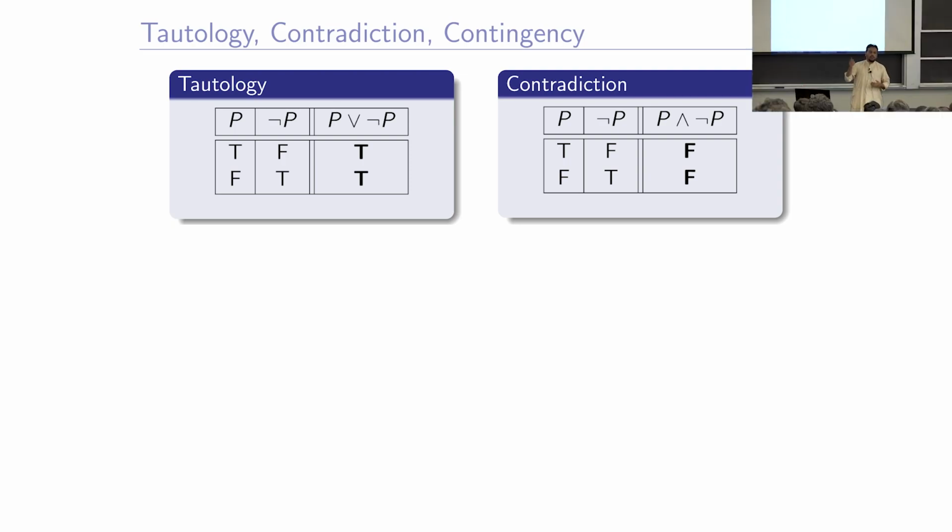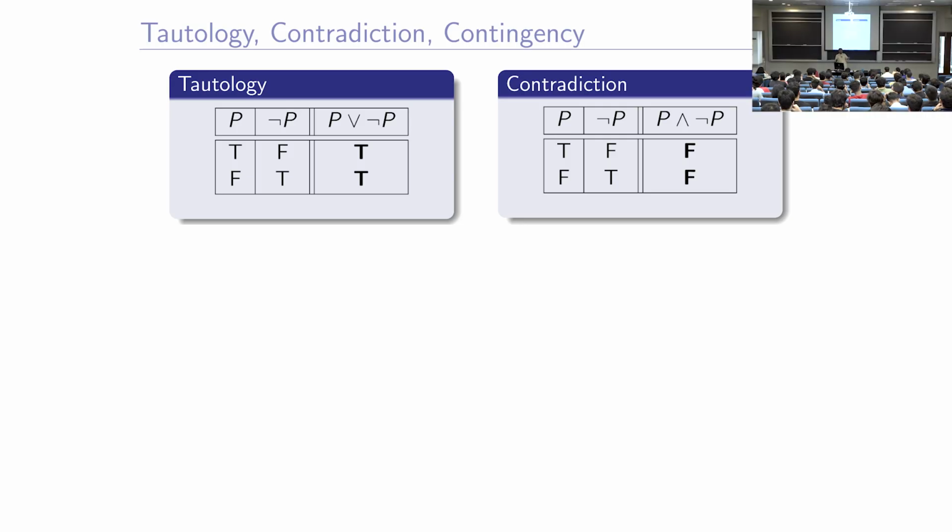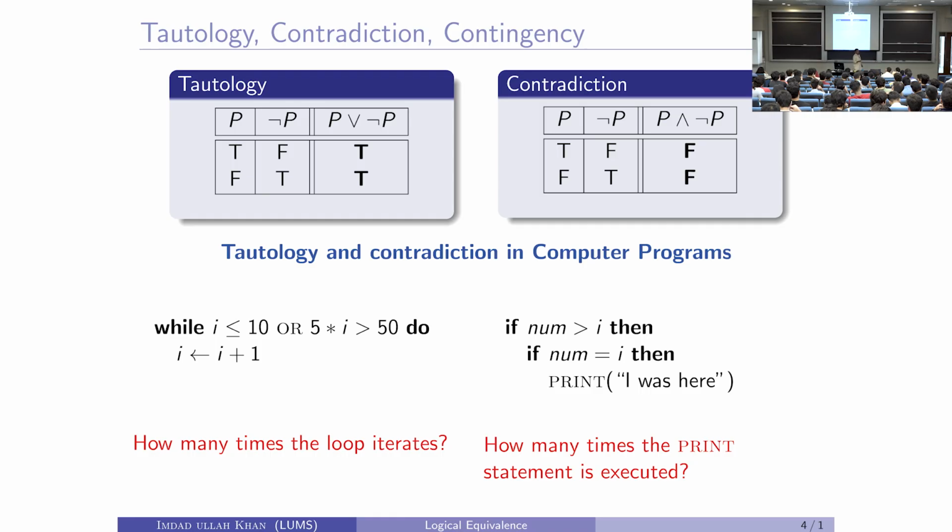No. I will give you many more examples. Contingencies, contradictions and tautologies are not always made up of just one proposition, or just the negation of a proposition. I am going to give you more examples here very soon.